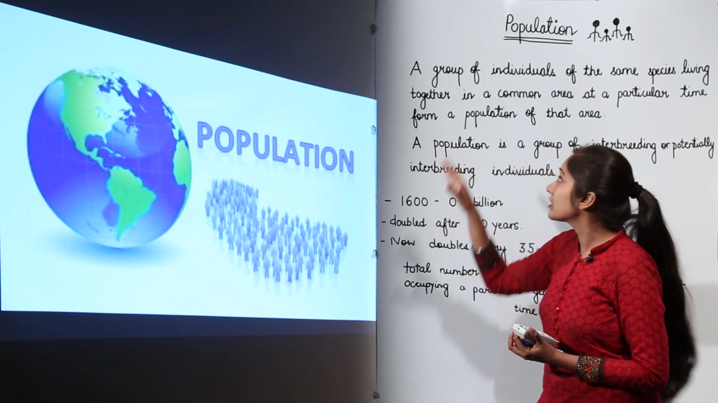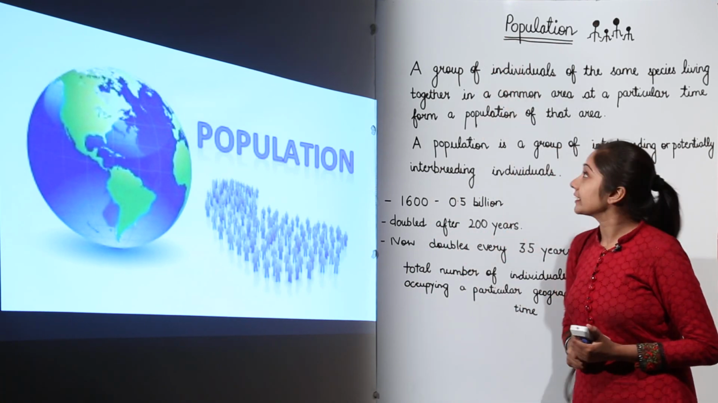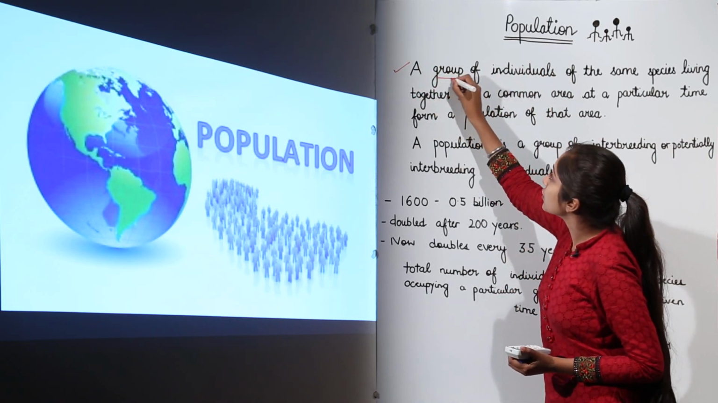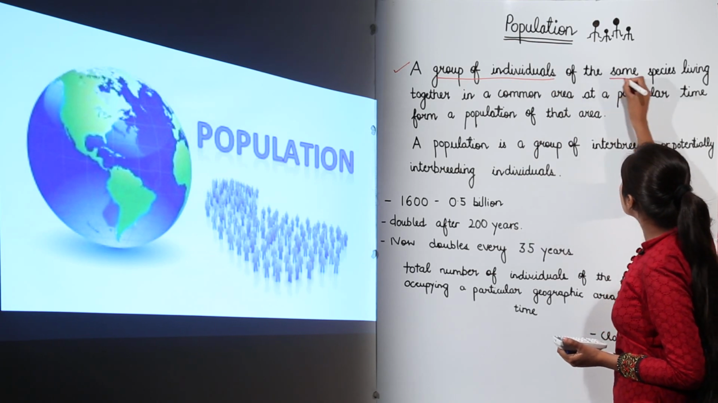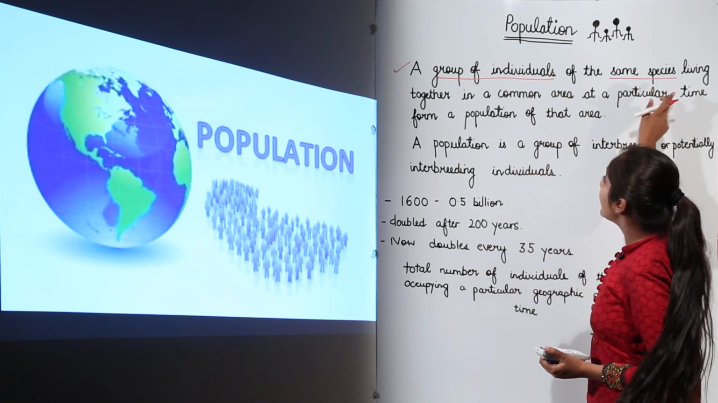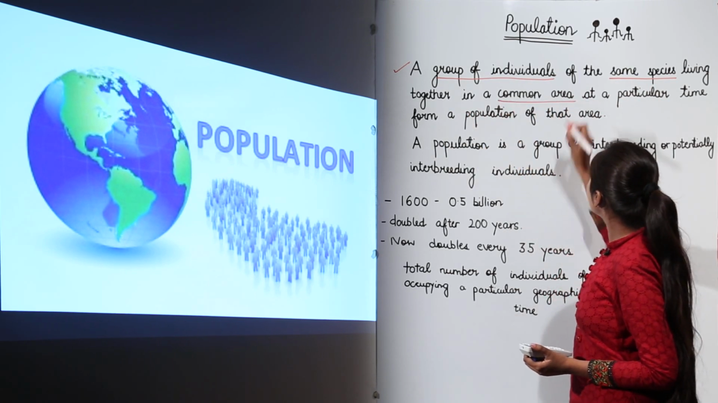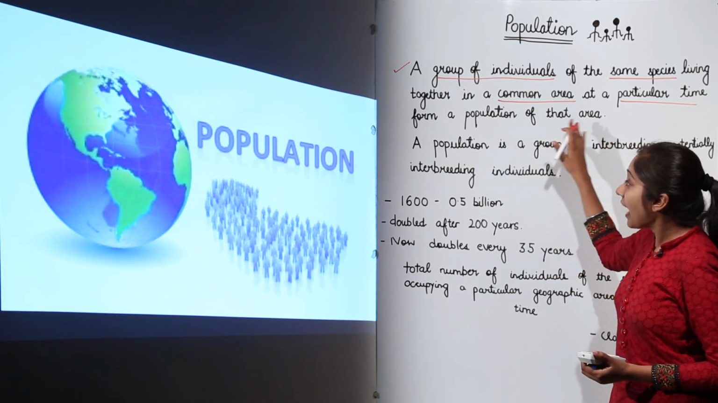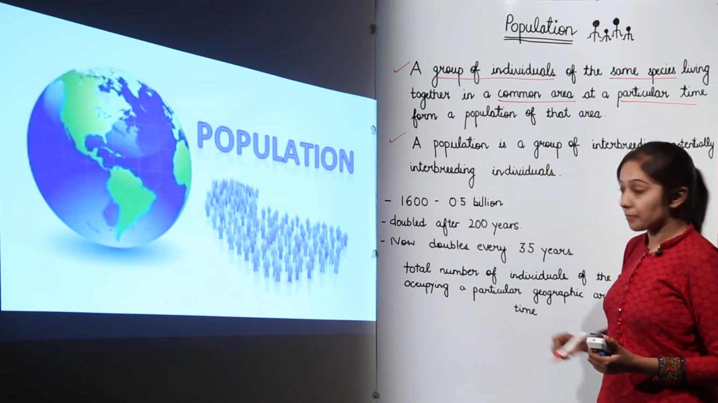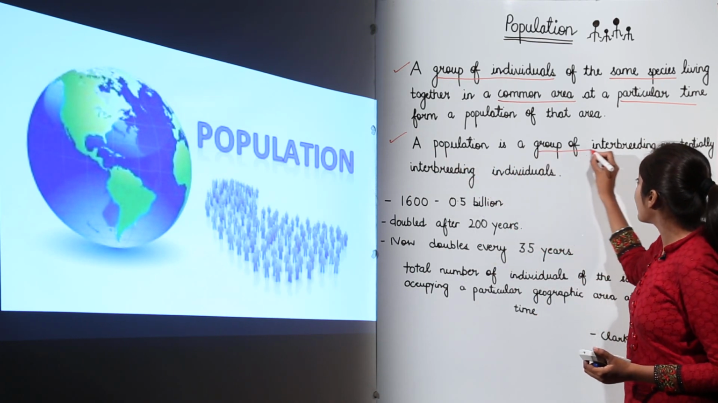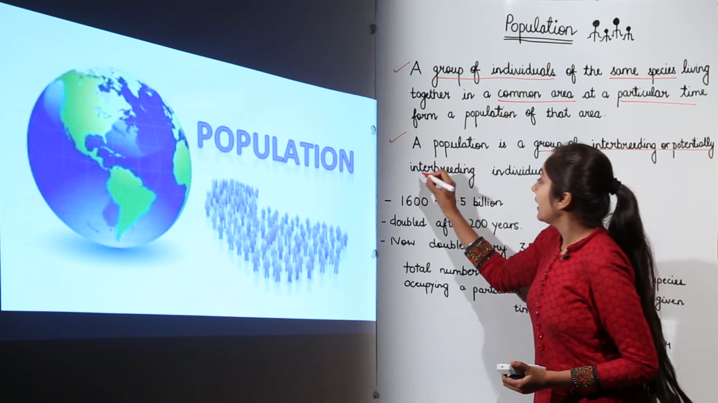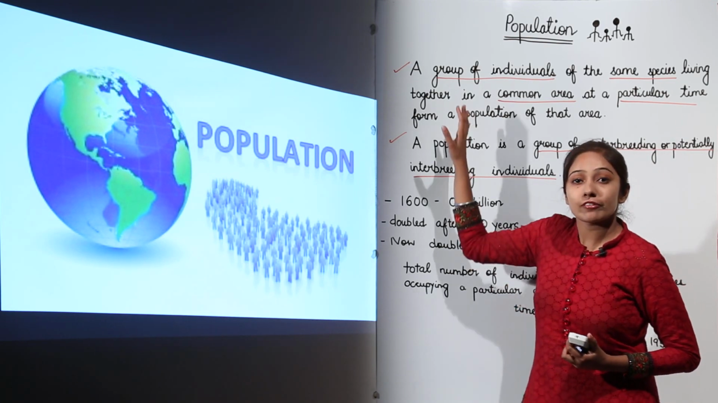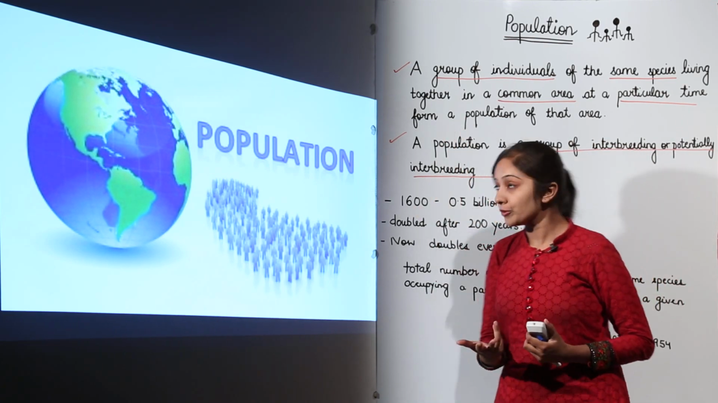So let's focus on what the word population means according to geneticists. They say that a population is a group of individuals of the same species, remember, same species, living together in a common area at a particular time, forming a population of that area. And another definition, what does this convey? Let's read it. A population is a group of interbreeding or potentially interbreeding individuals. So what do we actually infer from these two definitions from the geneticist's point of view?